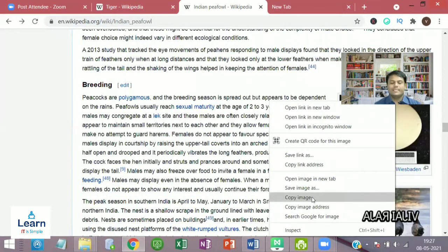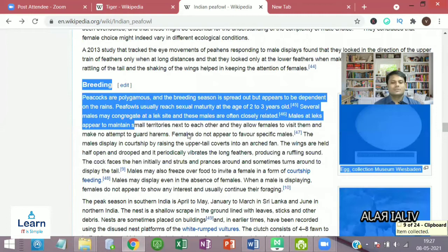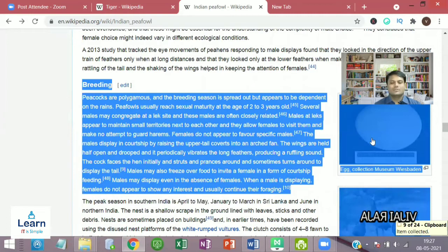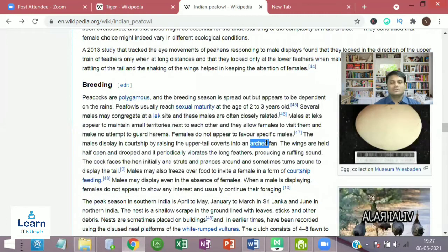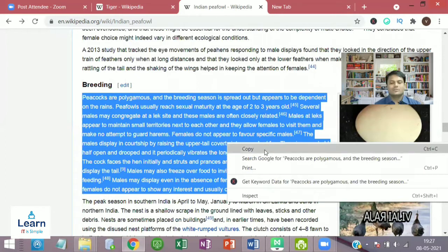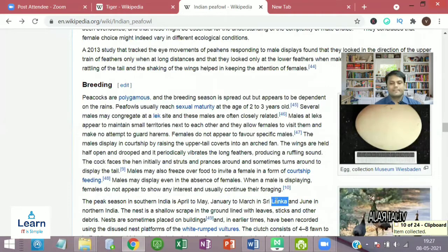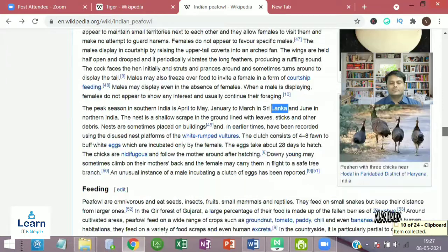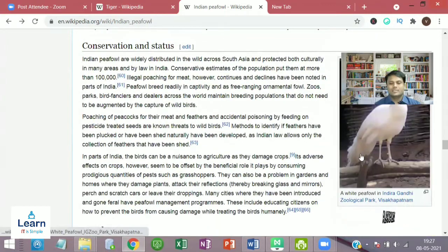Reading of the image. Copy, and copy this image. Okay, almost 11 out of 24 items I have collected.